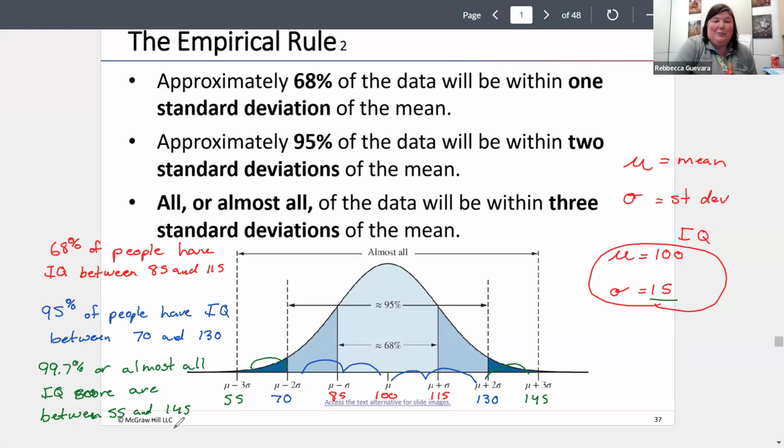There's always a chance we'll find somebody who has a really, really low IQ of 3. There's a possibility. I don't think we found that, but that's always something we have to wonder about. Or there can always be somebody whose IQ is 300, which is once again really, really unlikely. Probably never going to happen. But we always have to leave that kind of open. So that's why it's never all. It's almost all.